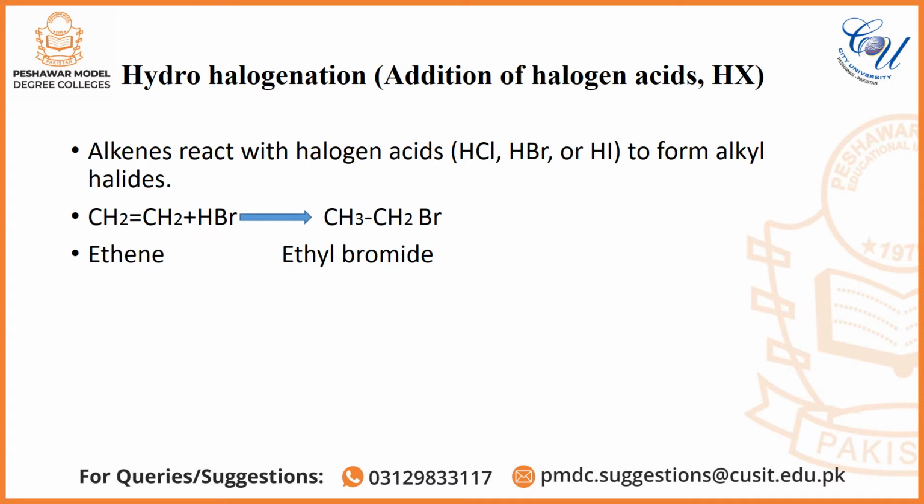Second reaction of alkene is hydrohalogenation, means addition of halogen acid HX. Alkene react with halogen acid, i.e. HCl, HBr or HI to form alkyl halides. The reaction is mentioned: ethene plus HBr change into ethyl bromide.